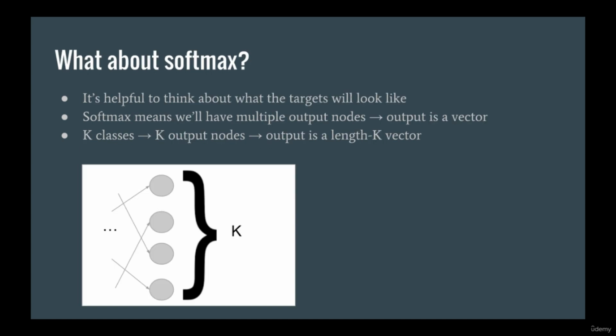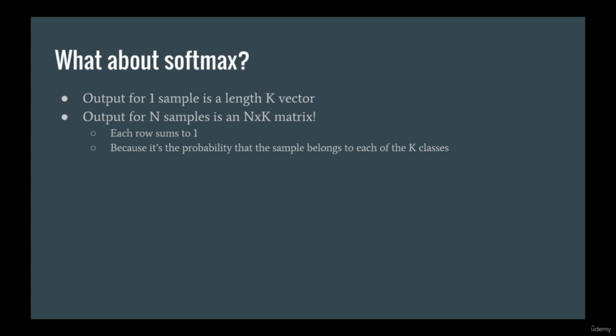As promised, we are going to move from Sigmoid to Softmax. When we go from Sigmoid to Softmax, it's helpful to look at what the targets will look like as well. Since when we use Softmax we have multiple output nodes, the output becomes a vector. Specifically, when we have k classes, we have k output nodes, and hence the output vector is of size k. This also means that when we're considering multiple inputs at the same time, where the input is a matrix of size n by d, then the output is also a matrix, but of size n by k.